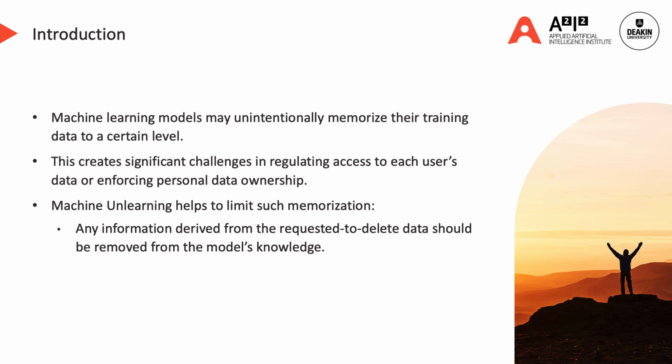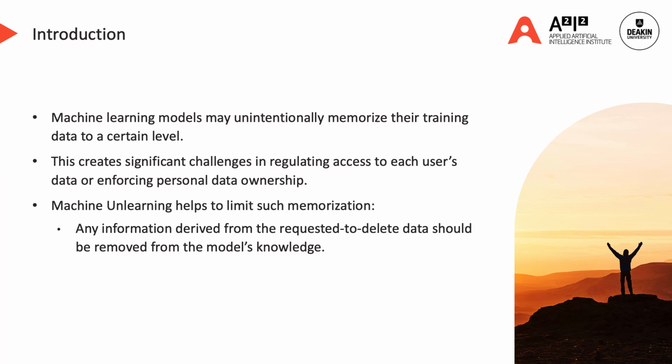However, machine learning models may unintentionally memorize their training data to a certain level, and recent work has shown that it is possible to derive meaningful information about individual training examples using only the parameters of a trained model. When the training data potentially contains privacy-sensitive user information, this creates significant challenges in regulating access to each user's data or enforcing personal data ownership.